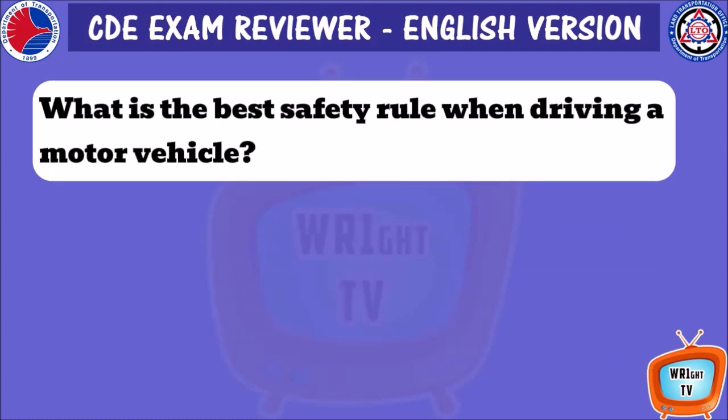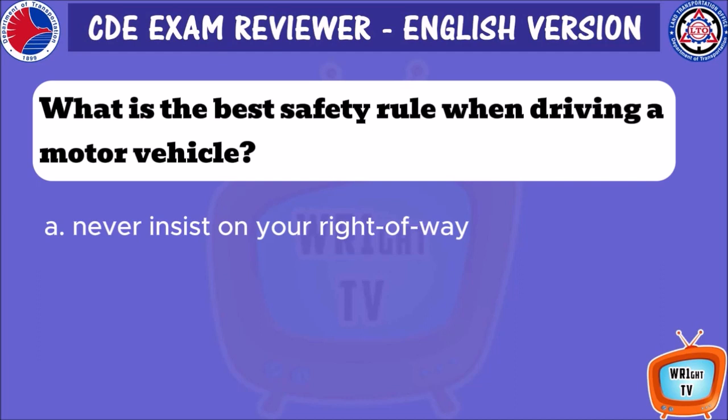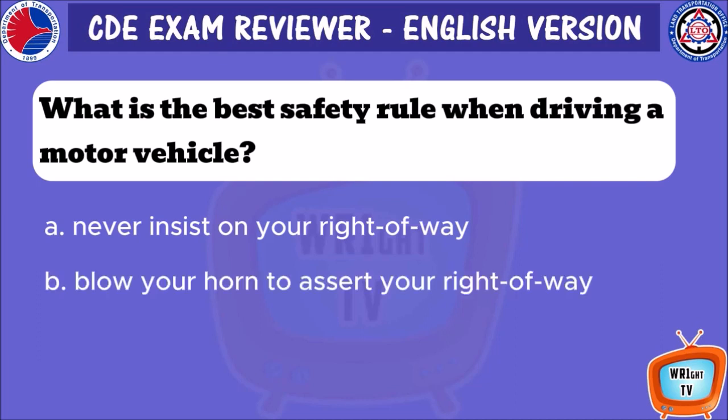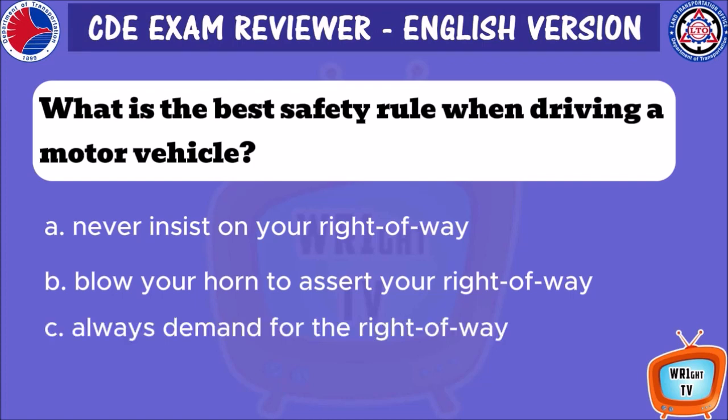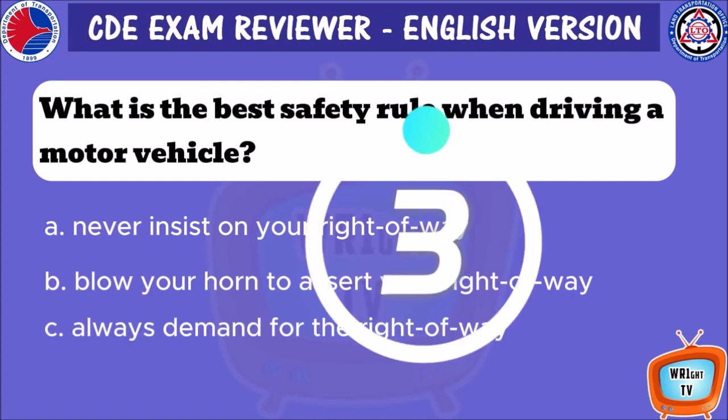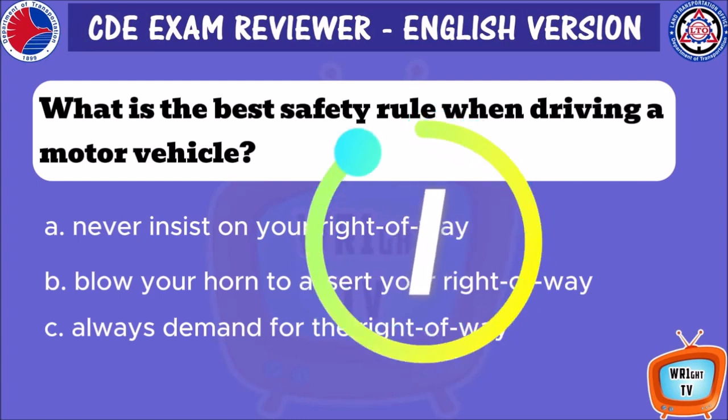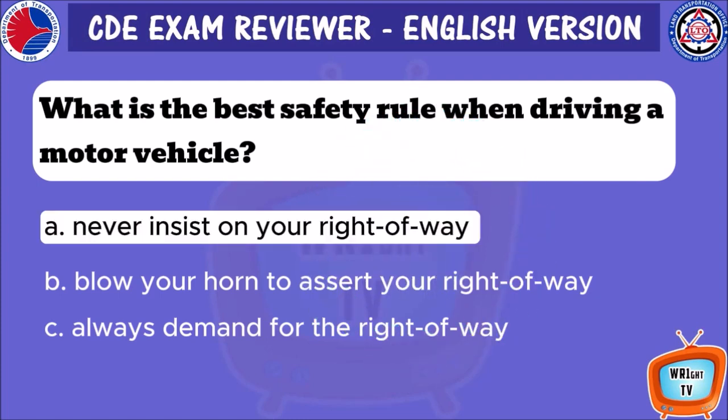What is the best safety rule when driving a motor vehicle? A. Never insist on your right-of-way. B. Blow your horn to assert your right-of-way. C. Always demand for the right-of-way. A. Never insist on your right-of-way.